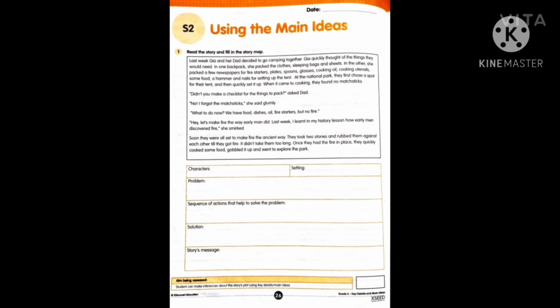Now in this volume they gave you a story and you want to fill in the story map. So you want to read the story given and fill in the characters. What are the characters in this story? What is the setting of the story? What problem might the characters have faced here, and the sequence of actions that help to solve the problem? So what actions helped them to solve the problem? Here you want to write only the actions. The solution, how it was solved. And what message the story is giving us. Basing on that you want to complete the last one. So complete it and send it through WhatsApp.